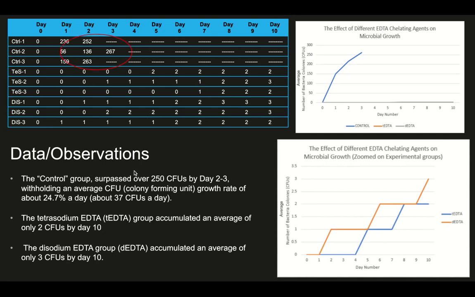The control group surpassed 250 CFUs by day 2 to 3, with an average CFU growth rate of about 24.7% a day. The tetrasodium EDTA group accumulated an average of 2 CFUs by day 10. The disodium group accumulated an average of only 3 CFUs by day 10 as well. And here we can see a regular bacterial growth curve in the control group, and we can only minorly see the indentation of the tetrasodium EDTA and disodium EDTA groups. Here's a zoomed version of this.